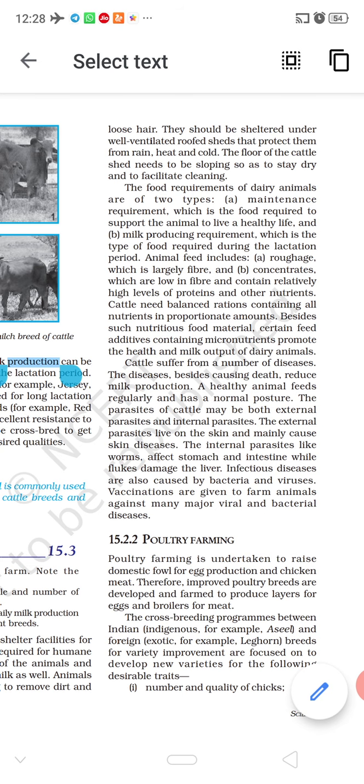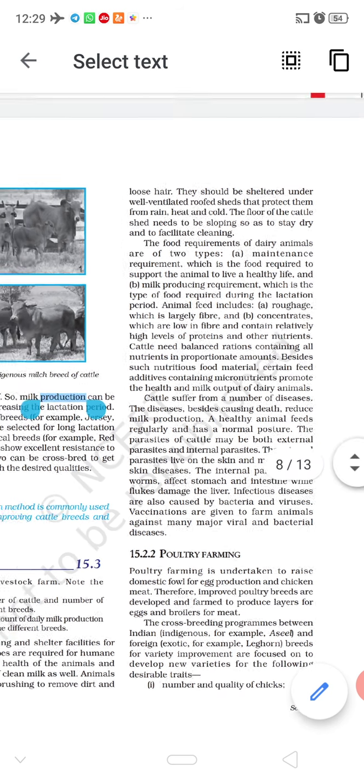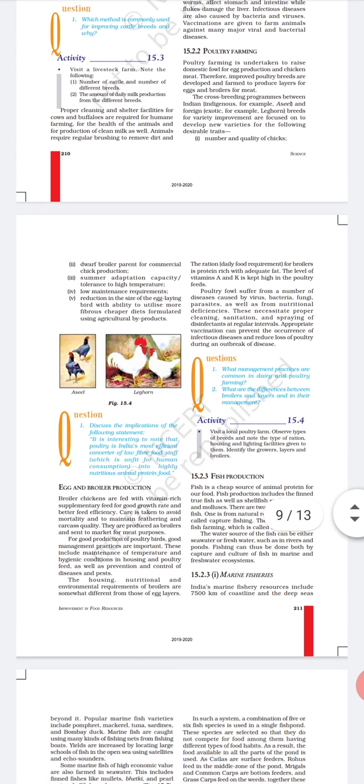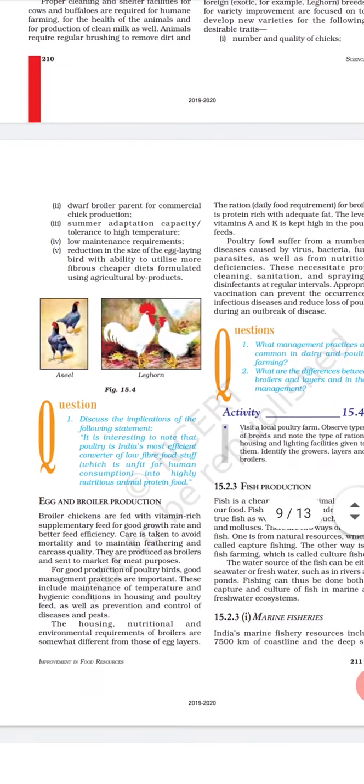Okay, so it is a very cheap source of animal protein for the non-vegetarian population. The specialized meat producing poultry birds are called broilers, and those specialized for egg laying are known as layers. So there is one more important question, what do you mean by the difference between broilers and layers?